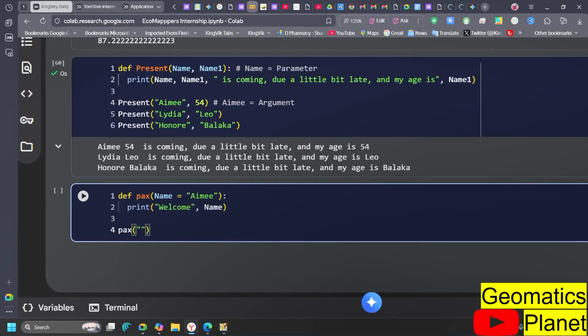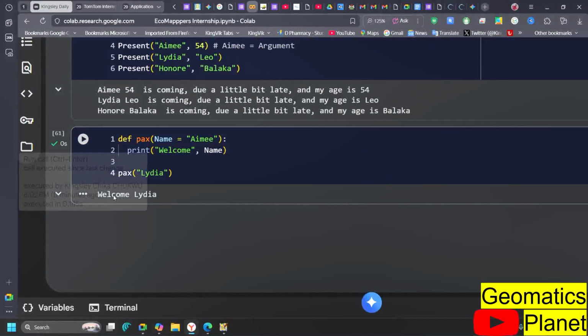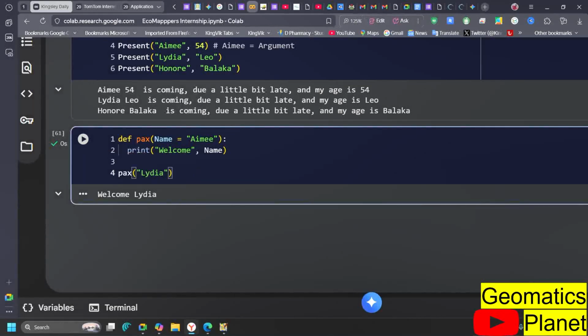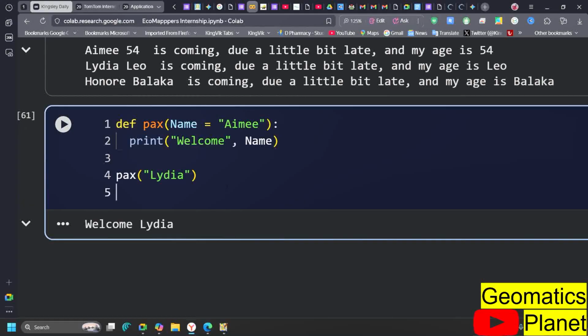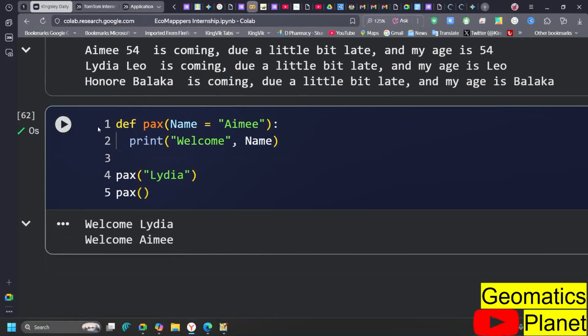No, let me mention Lydia now. What happens here when I run this code? I'm going to say welcome Lydia. Now look at this very well. Welcome Lydia. But you remember I defined Ame here, but I put Lydia here. So if I leave this by default and call it pass only, and then I run this one, I am going to have welcome Ame. So when it is empty, call the default value that is defined in the parameter.